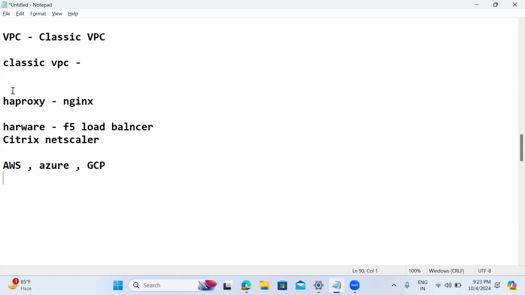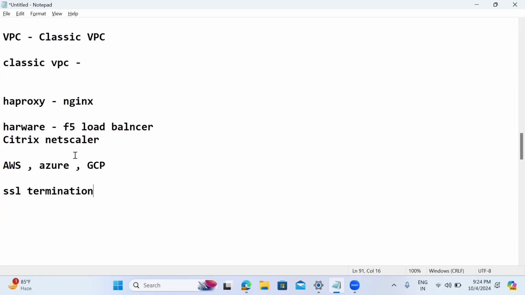First, we'll discuss HA proxy and Nginx. Then I'll explain SSL termination with the web server. That means on Nginx or Tomcat, how to do the HTTPS termination. Then we'll come to the load balancer, and then you'll easily understand it.